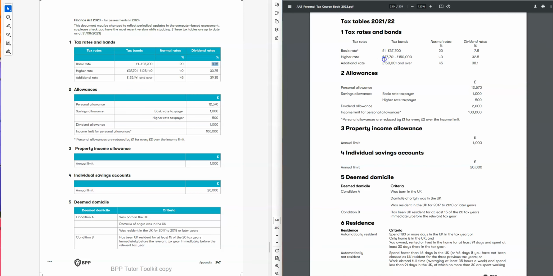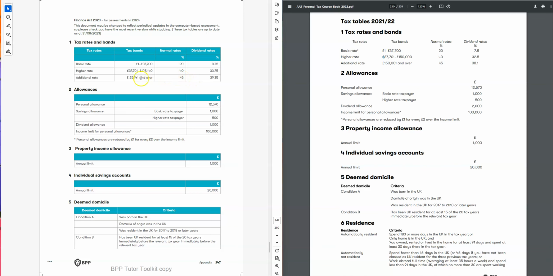The next one we can see, before my higher rate was up to 150,000, but now they reduce it to 125,140. So from 37,701 to 125,140, and the rate remains same, 40%, but the dividend rate also increased from 32.5% to 33.75%, and the additional rate also over 125,141 is 45%.